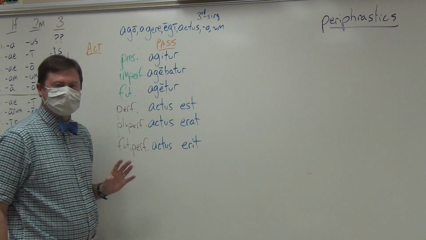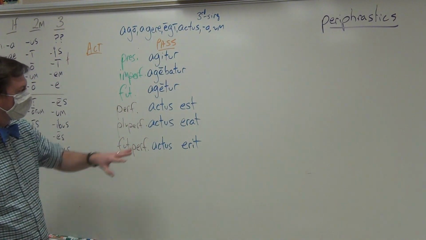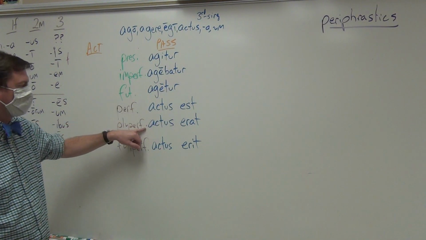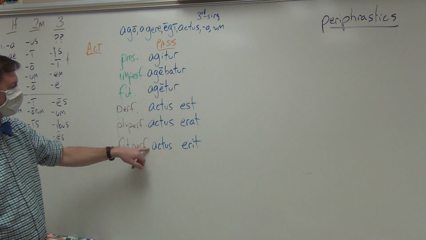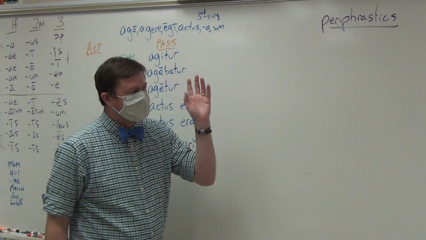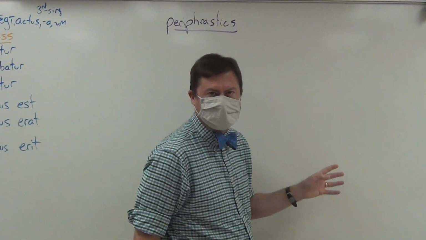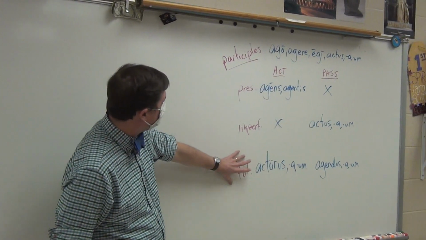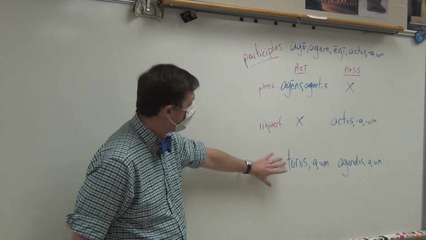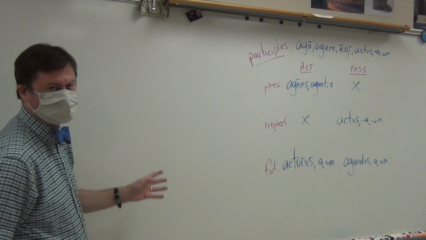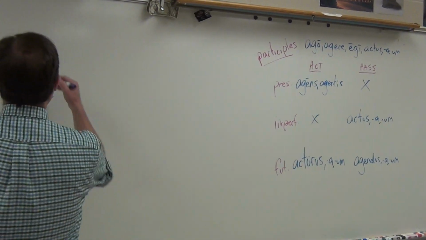Most Latin teachers and people would not refer to these as periphrastics. They would say simply, that's just what the perfect passive verb looks like. That's just what the pluperfect passive verb looks like. That's just what the future perfect passive verb looks like. Instead, almost exclusively, we consider periphrastics to be the ones that involve the future active participle and the future passive participle. And grammars sometimes refer to this as the first participle and the second participle. So let's take a look at them.